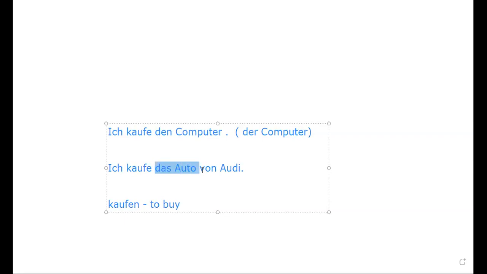Now you are getting the idea about this accusative. Again, you have the 4 articles: bestimmter article, unbestimmter article, negative article, and possessive article. Overall, the A1 will get completed if you know this rule.